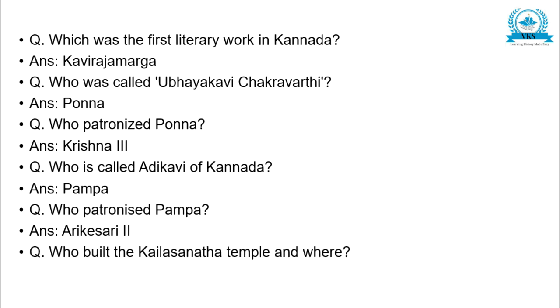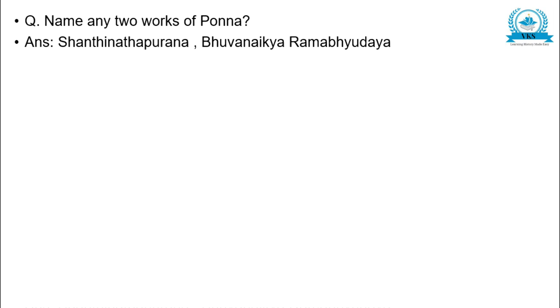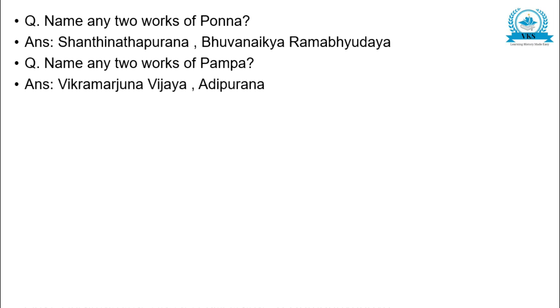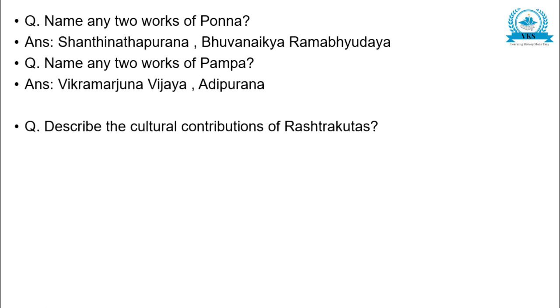Who built the Kailasanatha temple and where? Krishna I at Ellora. Name any two works of Ponna. Shantinatha Purana and Bhuvanaikya Ramabhyudaya. Name any two works of Pampa. Vikramarjuna Vijaya and Adi Purana.